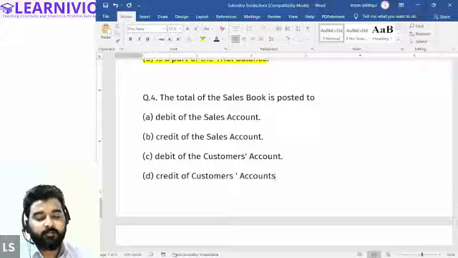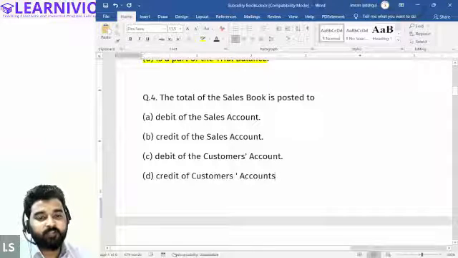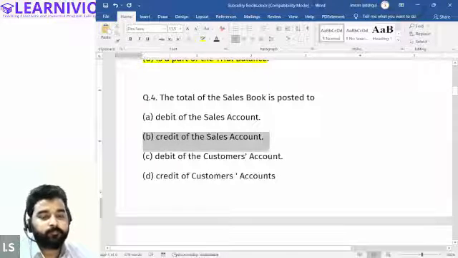Revenue has a credit balance, as we have discussed in the rules of debit and credit in the modern accounting approach, wherein I have told you that we have 5 types of accounts: asset, liability, revenue, expense, and capital. Among all the accounts, sales falls into the revenue account, and a revenue account always has a credit balance. Is that okay, Halima? Okay. All right.